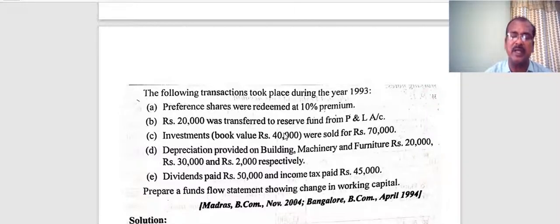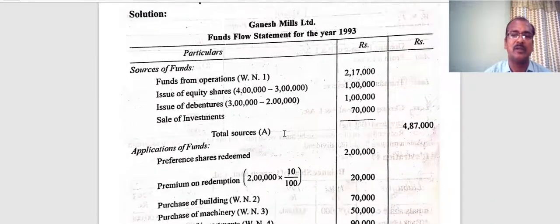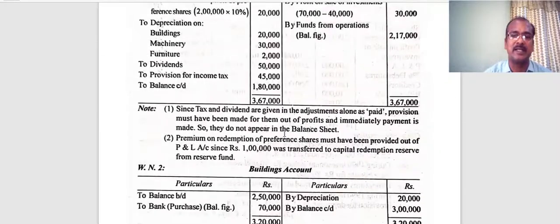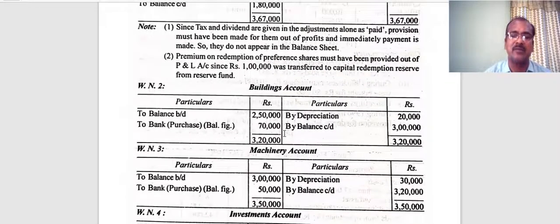So they will appear in the adjusted P&L account for making provision for the same, and they will again appear in the application side of funds flow statement because they are payments. So fund goes out in the name of dividends and income tax. Now let's get into the workings. As I said, let's start with the workings related to fixed assets.